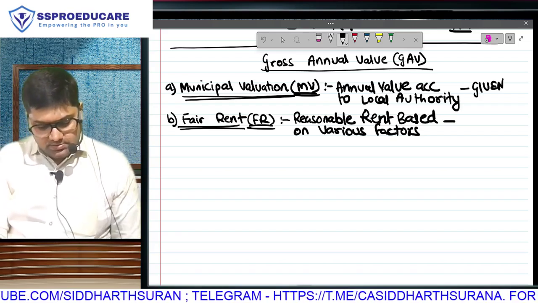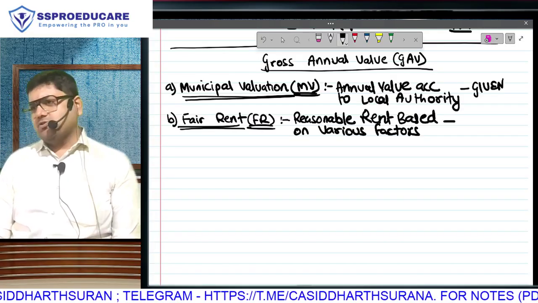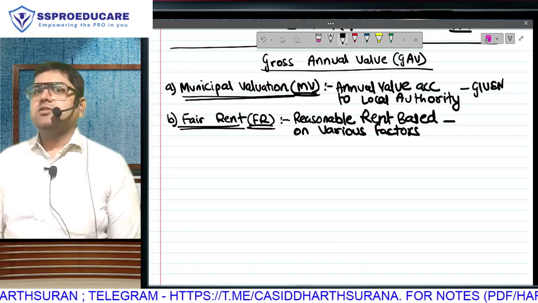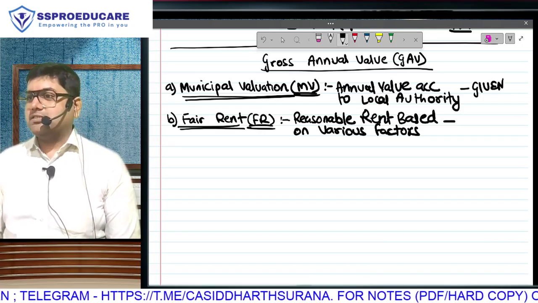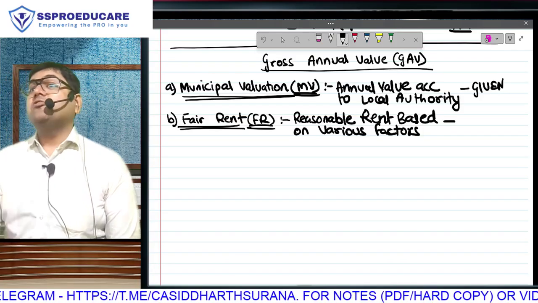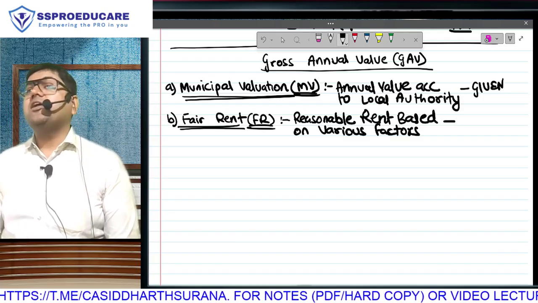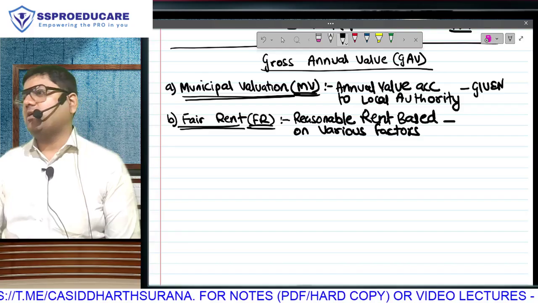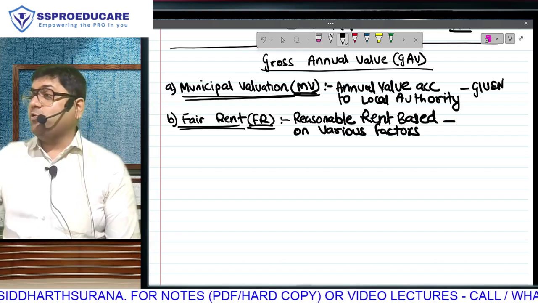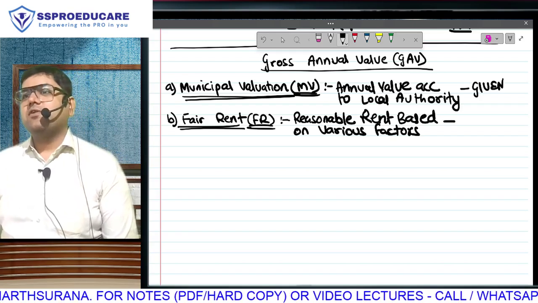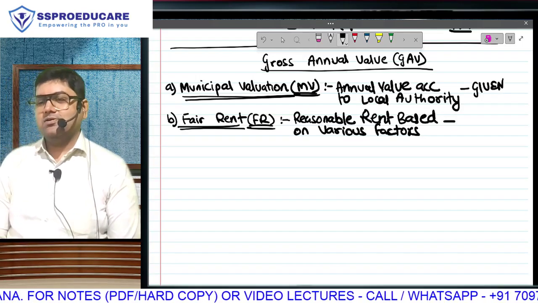Answer fast. Will the value of your property, both market price as well as rental value, change on the basis of which city your property is in? In the city, in which area it is? In the area, which road? In fact, inside the lane or main road also changes. On the same road, two buildings next to each other, will the rates be different? Same building, different floors, rates are different. Higher floor, higher value. Same floor also, if one of the properties is sea view and the other is slum view, the rate will be different. Floor area, if different, then obviously the rate will be different only, no?